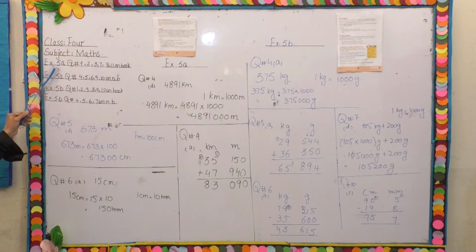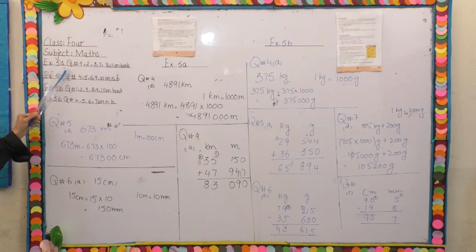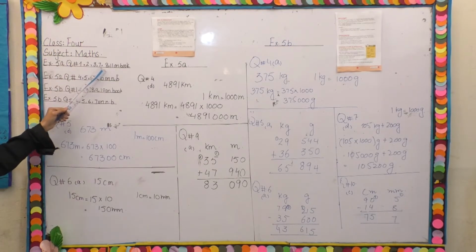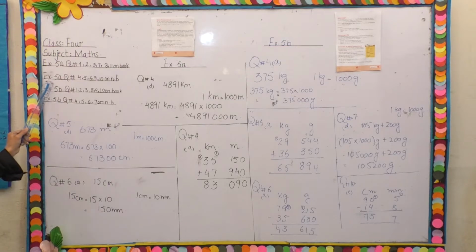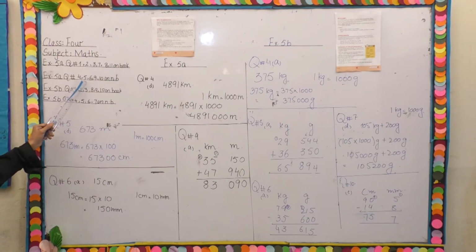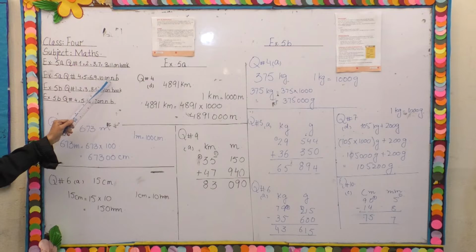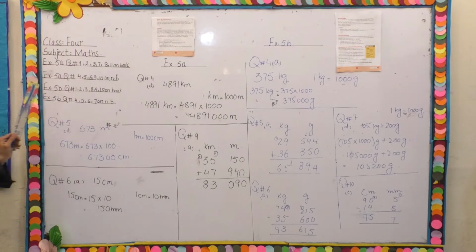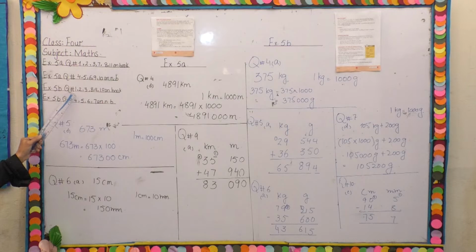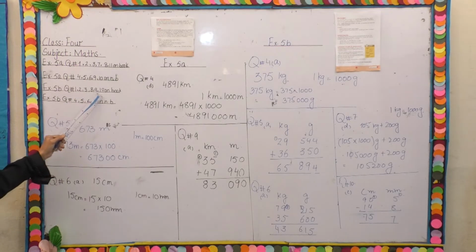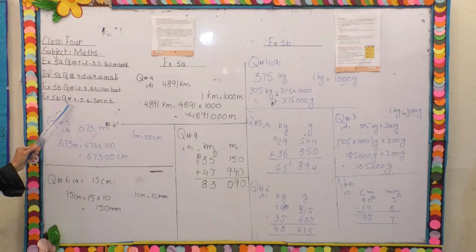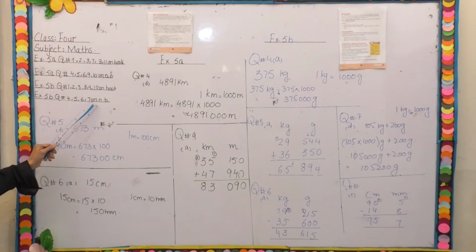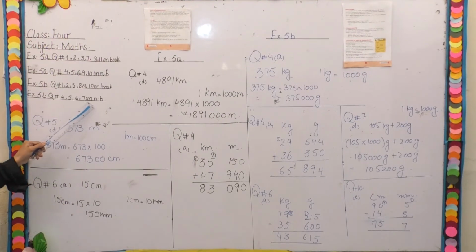Okay, today we will start exercise 5A. Question number 1, 2, 3, 7, 8, 11 will be done on your book. And exercise 5A, question number 4, 5, 6, 9 and 10 will be done on your notebooks. Similarly, students, exercise 5B, question number 1, 2, 3, 8, 9, 10 will be done on your books. And question number 4, 5, 6 and 7 will be done on your notebooks.